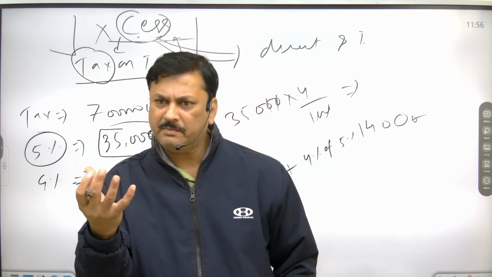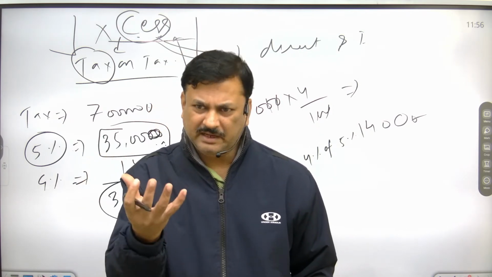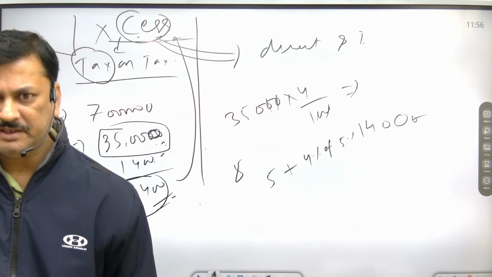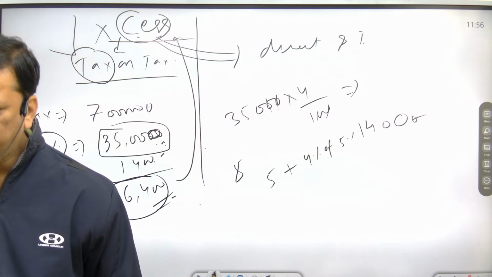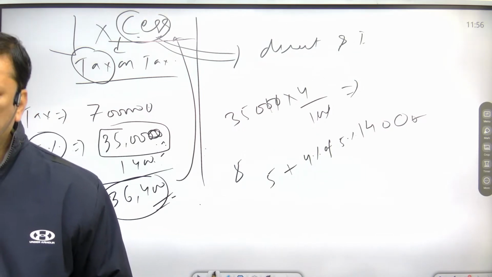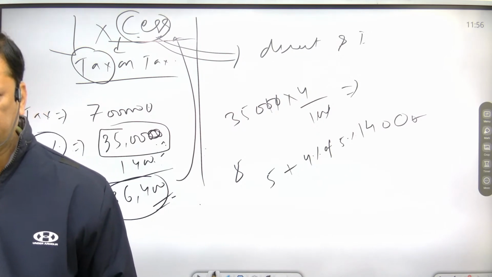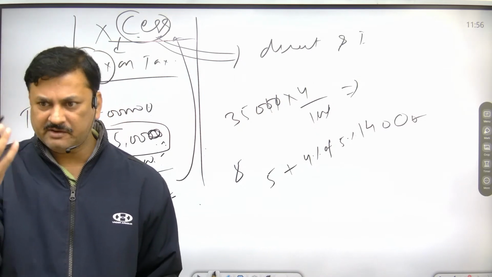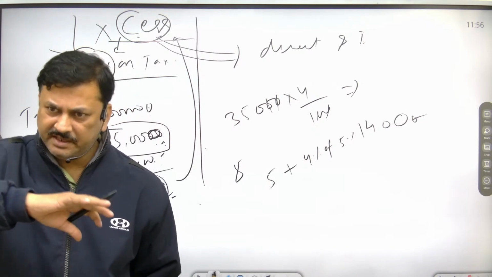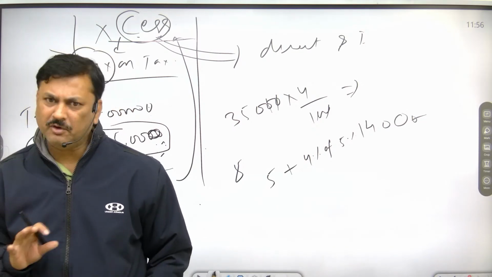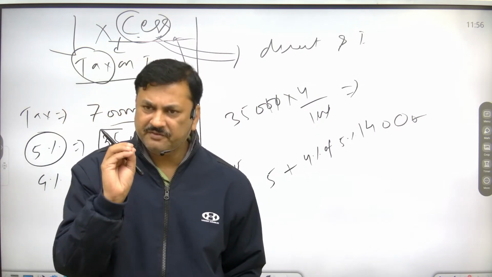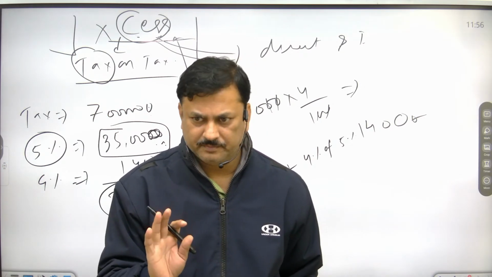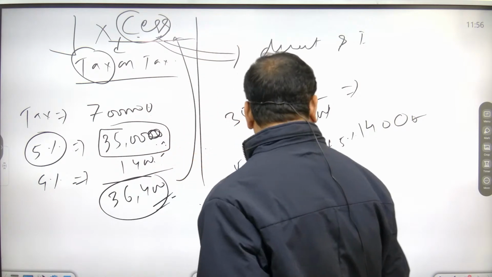We all know the money collected by the government from tax is distributed among the states, but the money which is collected from cess is not a part of the divisible pool. So tax which is imposed by the government is shared among the states, but the money collected from cess is not part of the divisible pool.